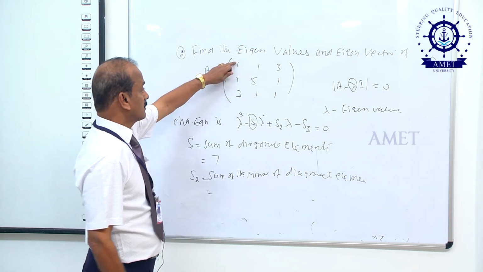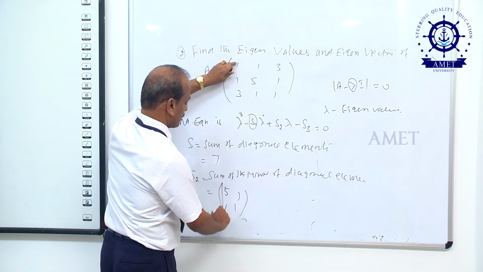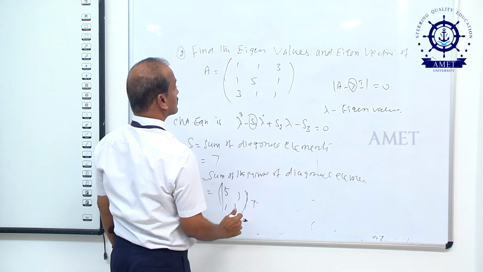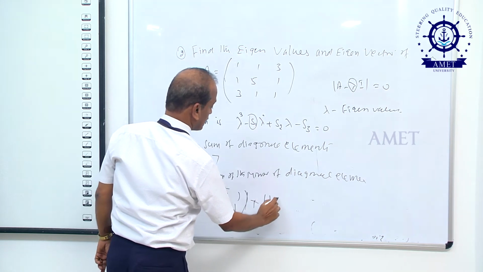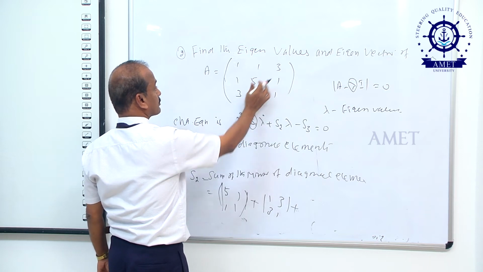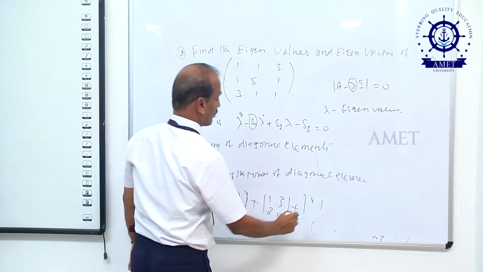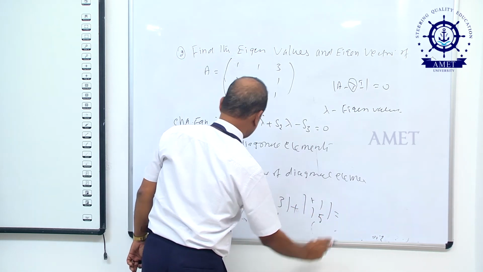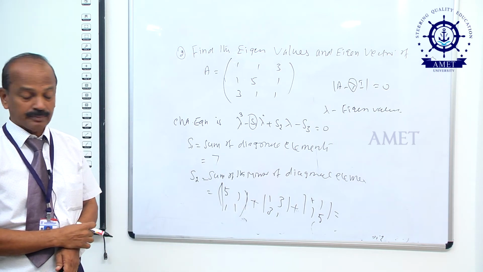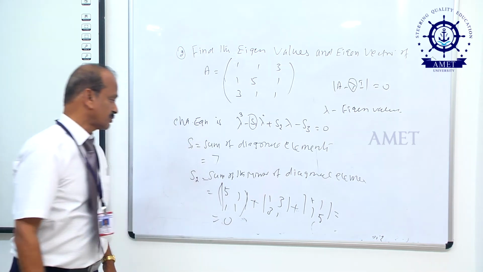You take the determinant of [5 1; 1 1], plus, leave this row, leave this column, the determinant of [1 3; 3 1], plus, come to the third, leave this row, leave this column, the determinant of [1 1; 1 5]. If we multiply and simplify, we get S2 equal to 0.